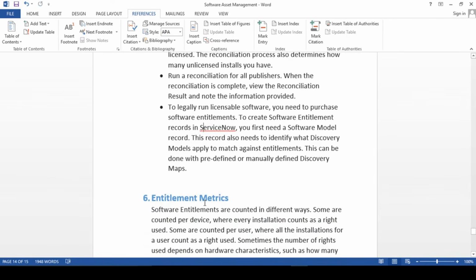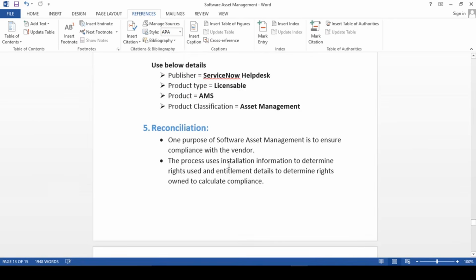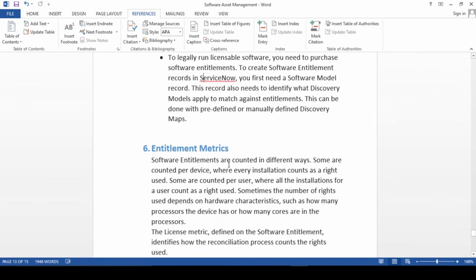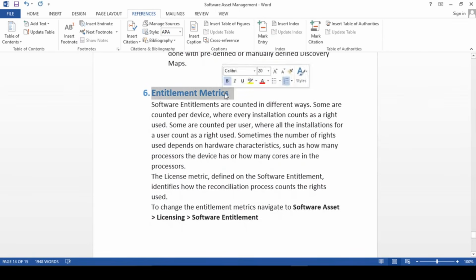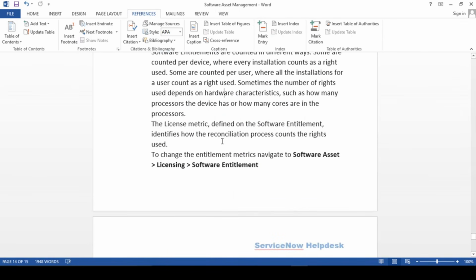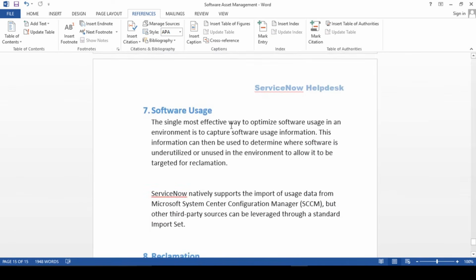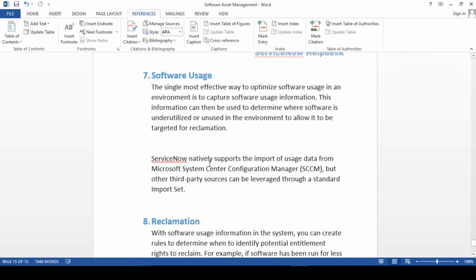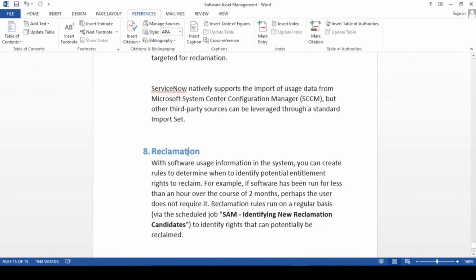I can upload it, or anyway I'm planning to make a blog domain, so over there also you can find the same thing. So the entitlement matrix, we have talked about how we want to use it, like per user, per license, per device, or per core. And usage, that means we can define our usage and reclaim if they are not matching with our usage.